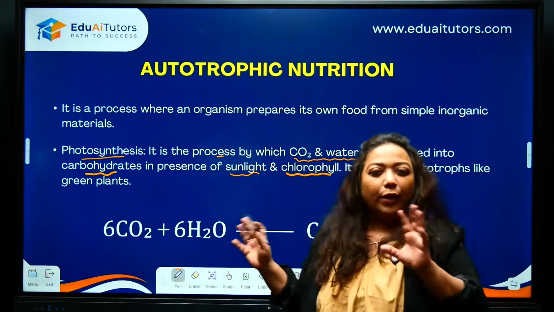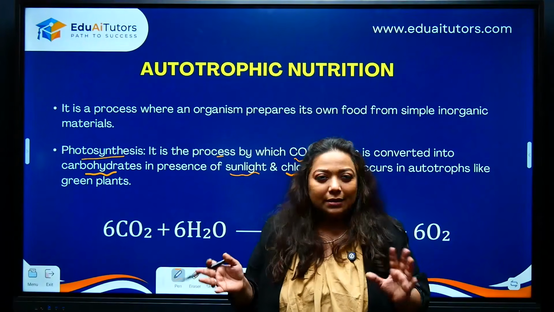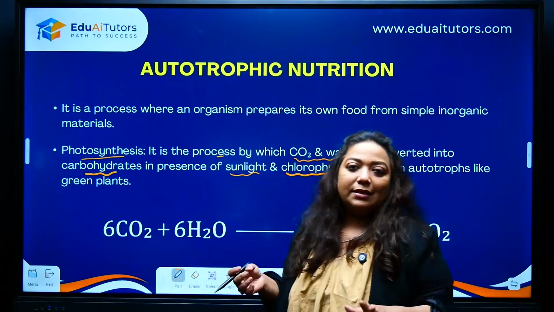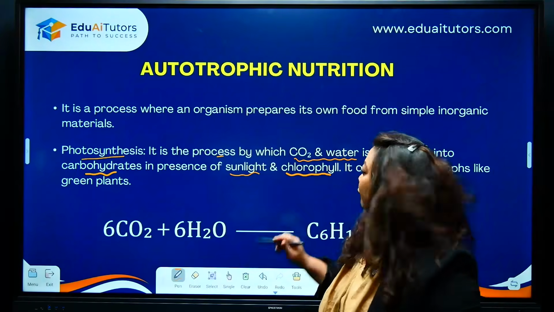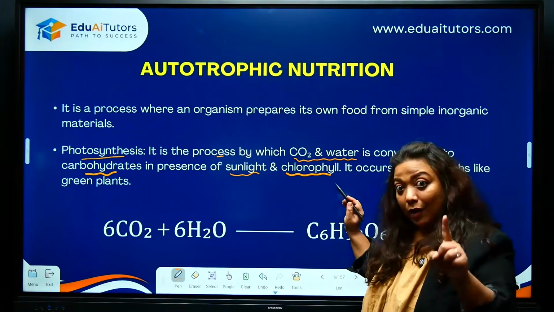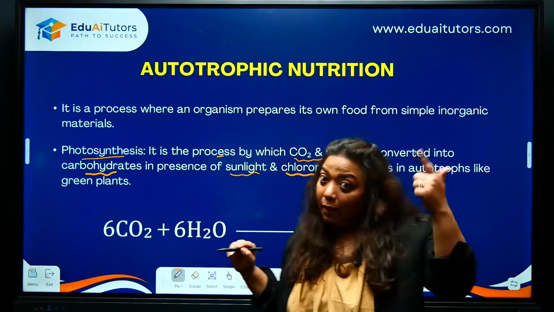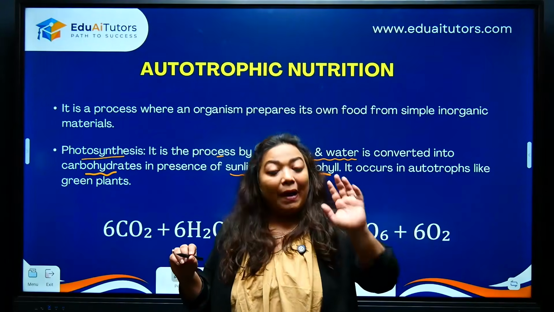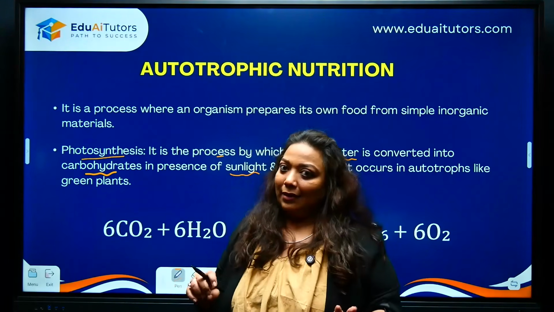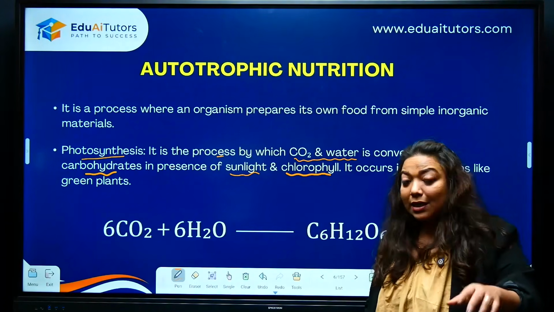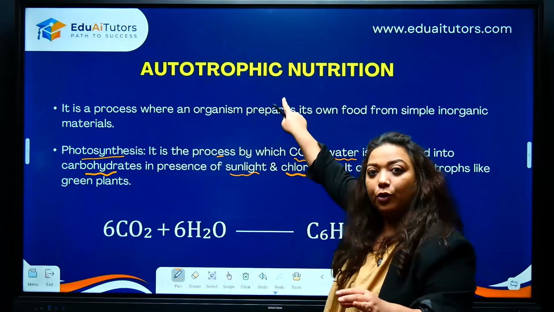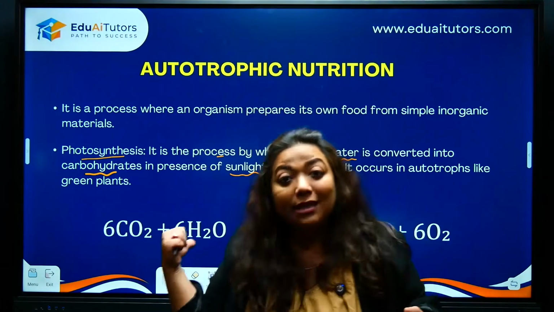Okay, so who can do this? Green plants, right? So green plants can carry out photosynthesis because they have chlorophyll. Alright, they are the ones who have chlorophyll, which is why. Repeat that in your mind. And remember, for your grade 10th, this equation is very important. If you are writing about photosynthesis, if you are writing about autotrophic nutrition, you are expected to write this equation.